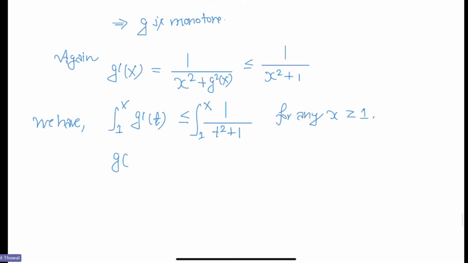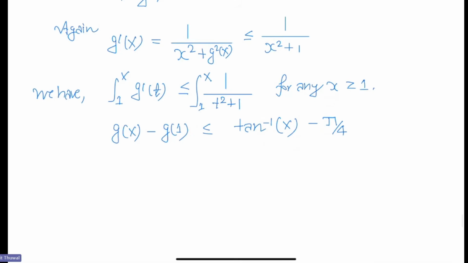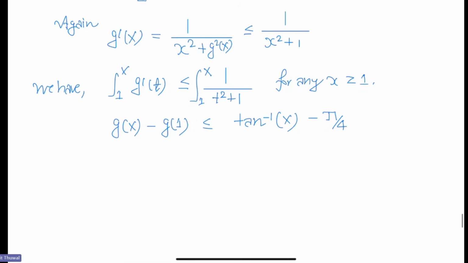Integrating, we get g(x) minus g(1) on one side, and on the other side tan inverse x minus tan inverse 1. Tan inverse 1 is pi by 4, so minus pi by 4. So g(x) is at most tan inverse x minus pi by 4 plus 1.